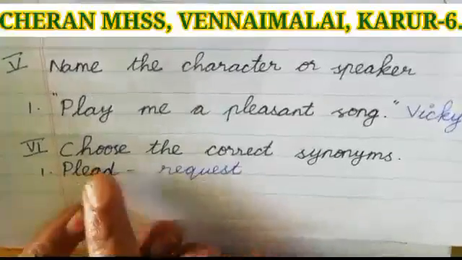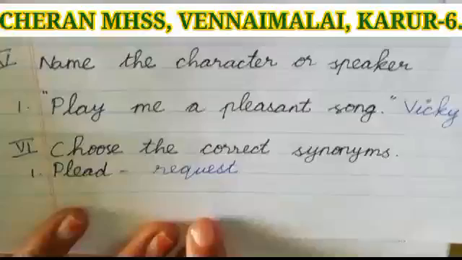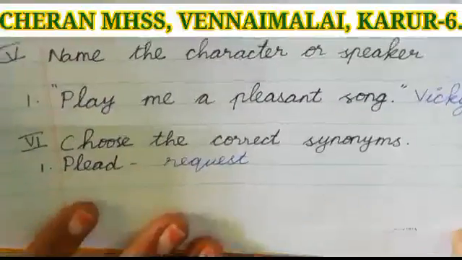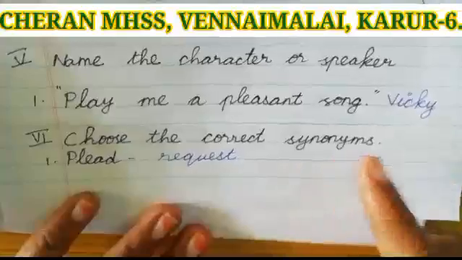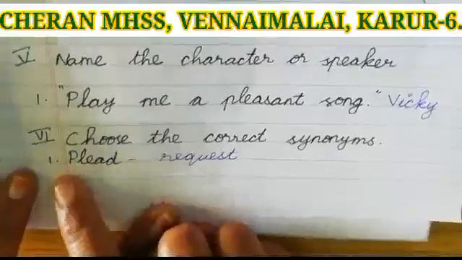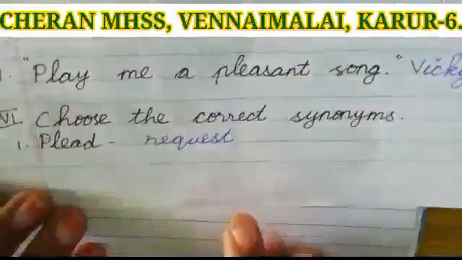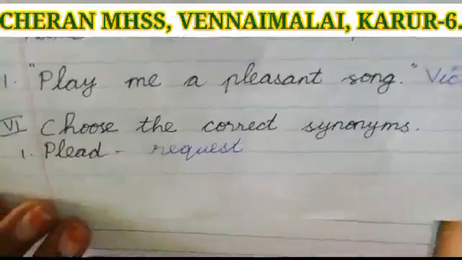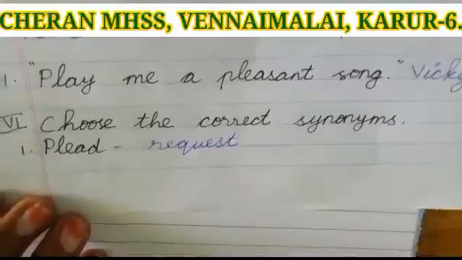Roman number 6. Choose the correct synonyms. Children, for synonyms you have options in the question paper itself. See the options and then write the answer. Okay. For example, first one, plead, request. Okay. Complete all the 3 synonyms. Leave a line and then go to the next Roman.